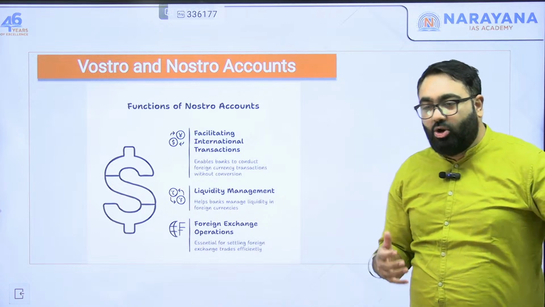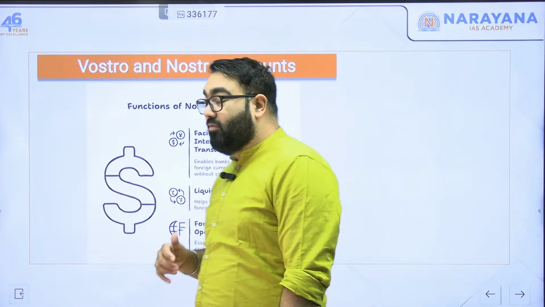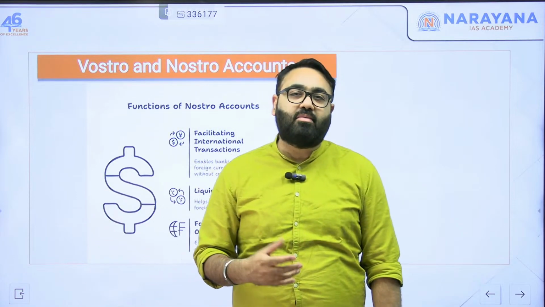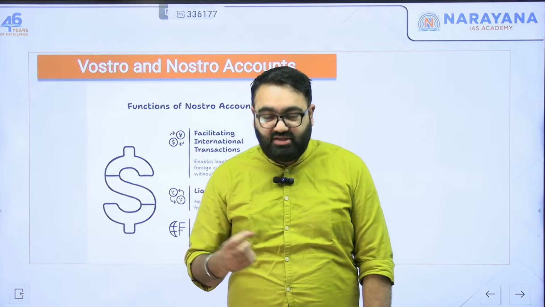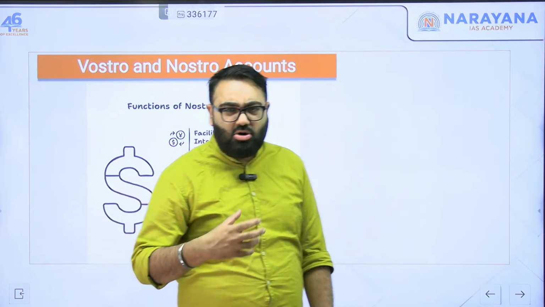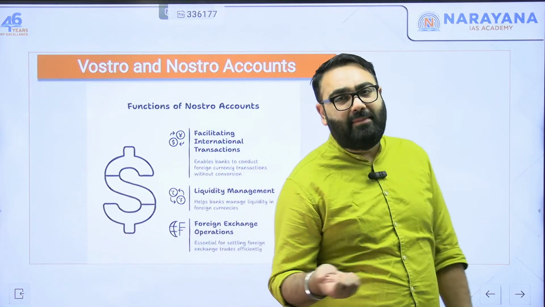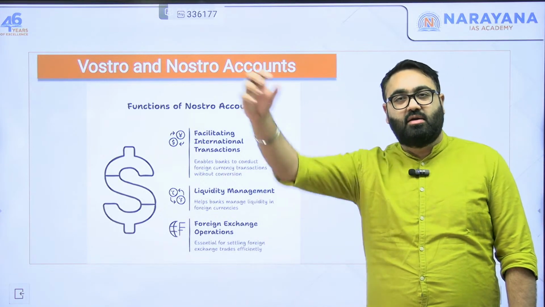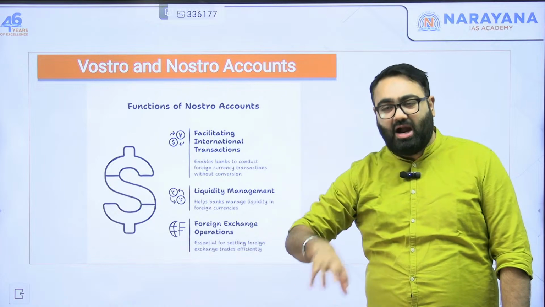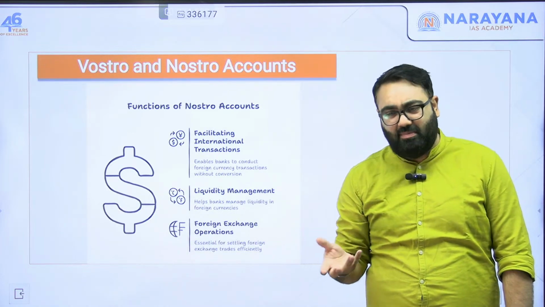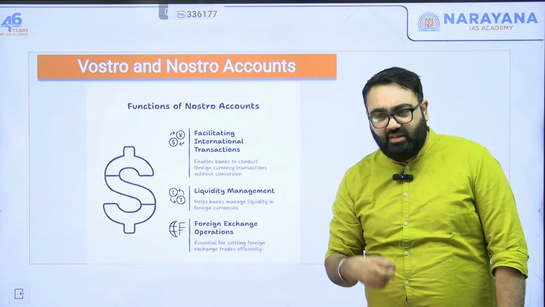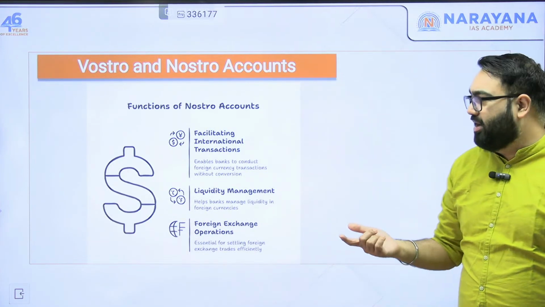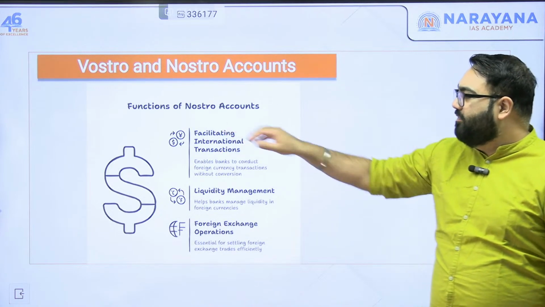For example, it was a lot in the news when India was buying, or still is buying, humongous amounts of crude oil from Russia. As you know, ever since the Ukraine-Russia war started, we have been buying a lot of crude oil from Russia. So how is the payment made? For that also, there were these accounts opened up, where Russian banks opened up their accounts in Indian banks like SBI, PNB, ICICI, etc., where the Indian government would just deposit the money in that account, and that is how the money got transferred to Russia. That is how the Nostro account works.